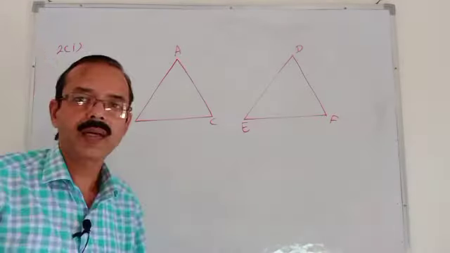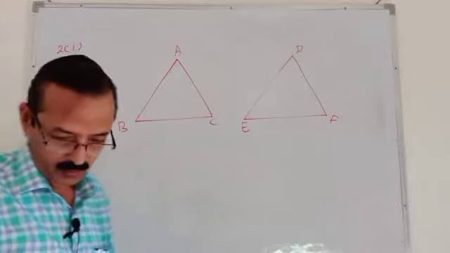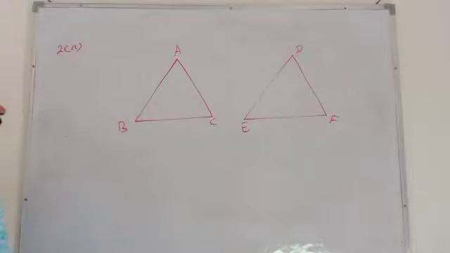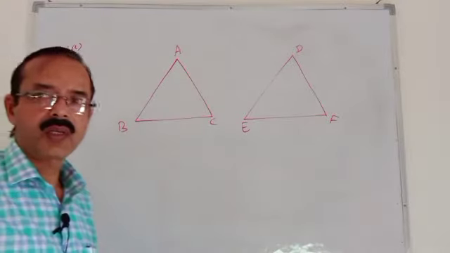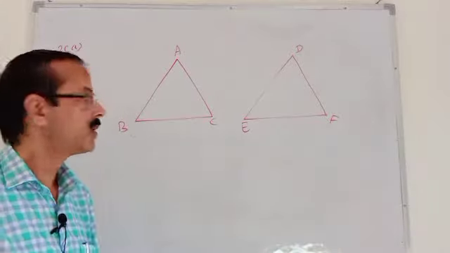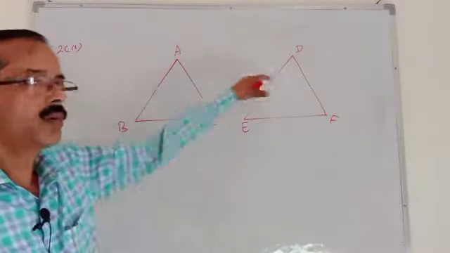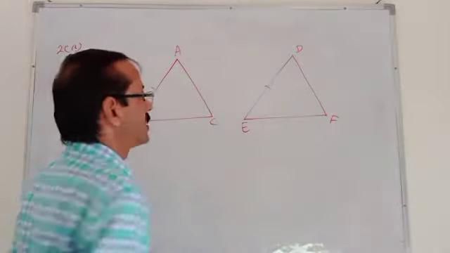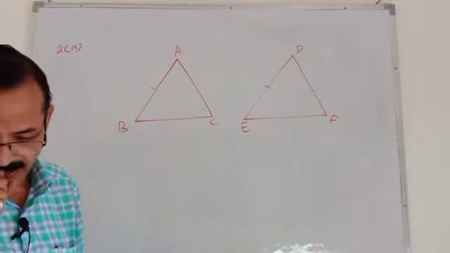Now see the second question, A part. In this, some information is given, and we have to go through the information. AB is equal to DE, given. This side is equal to that side.